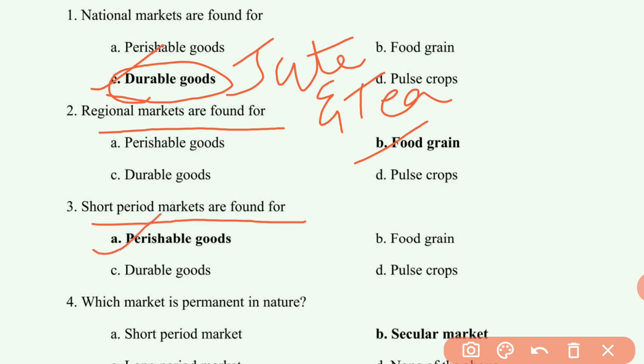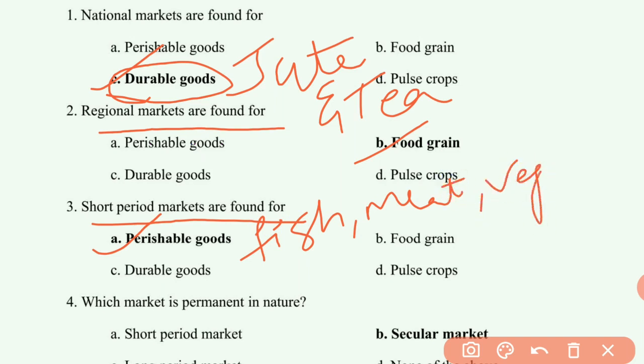perishable goods. On the basis of time span, markets are classified into short period markets, long period markets and secular markets. Short period markets are held only for a few hours. The products dealt with in these markets are highly perishable in nature, such as fish, meat, vegetables, etc. In these markets, the price of commodities is governed mainly by the extent of demand rather than supply of the commodity.